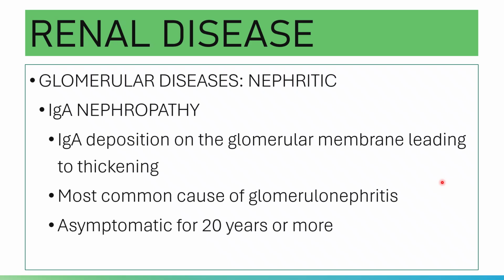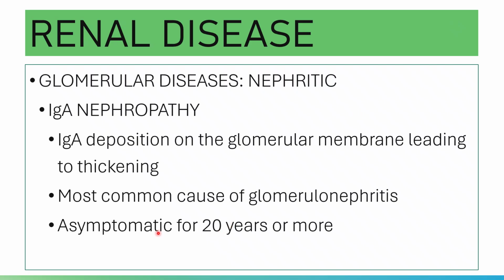And yes, please note that individuals with IgA nephropathy may remain asymptomatic for 20 years or more. But then there is a gradual progression to chronic glomerulonephritis and then to end-stage renal disease. They are asymptomatic for 20 years or more, but throughout the course, there is a gradual progression to chronic glomerulonephritis and end-stage renal disease accordingly.